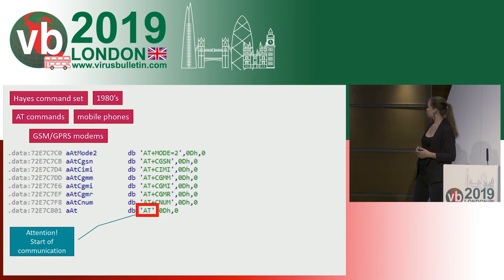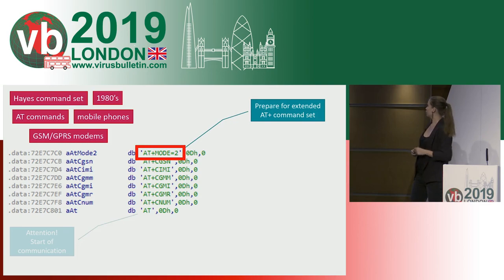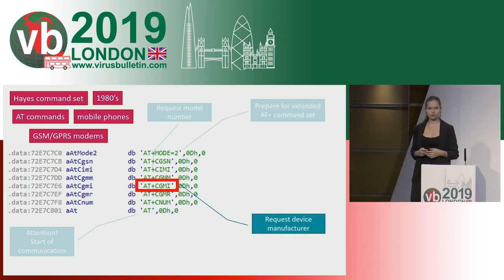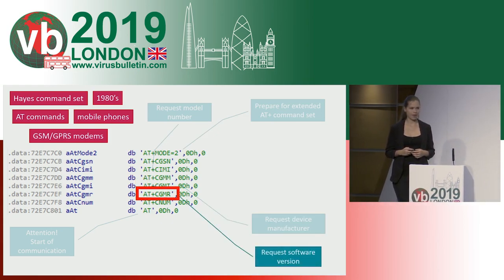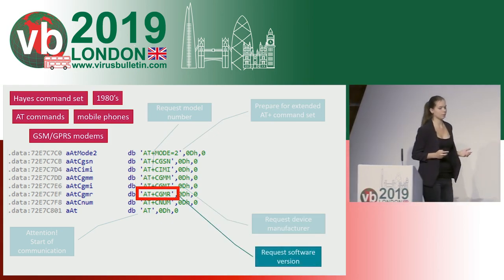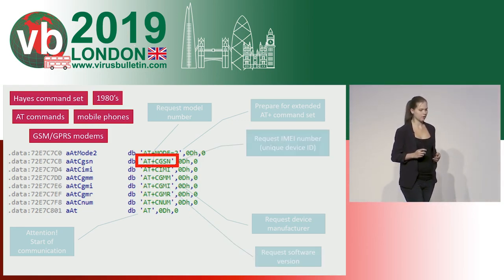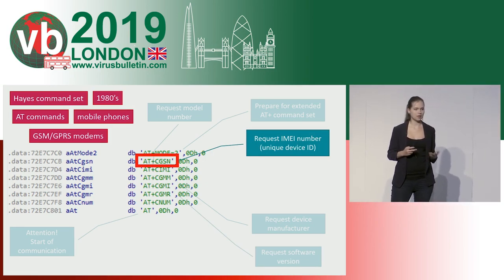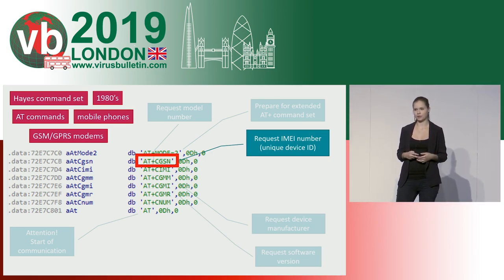So this command is used when you want to start a communication with a device that is connected to the computer, AT for attention. And if you want to use the extended commands as well, then you use this command. And the other commands are used for querying some data from the device, such as the model number or the device manufacturer or the software version. And then there are more important or more interesting commands. For example, this one, which is requesting the IMEI number from the device. This is a unique identifier of the device.